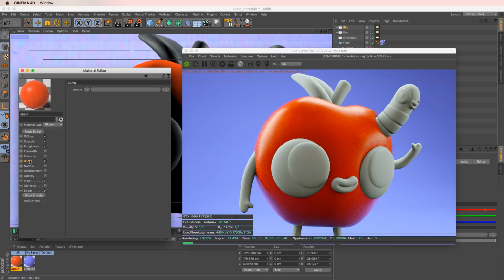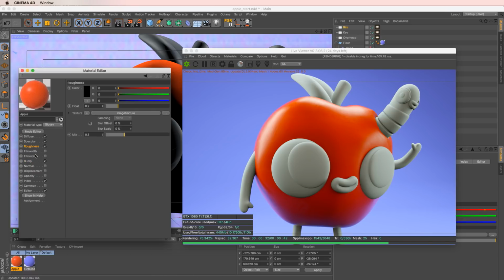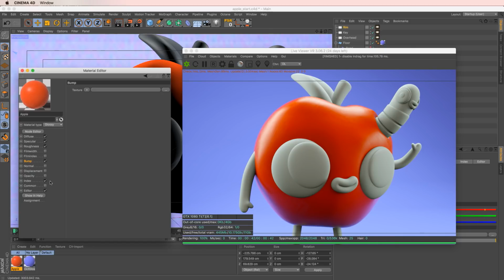Now, again, this all depends on whether you want a matte finish plastic or super shiny. But if you have an object in your office, and if you're like me, you have a ton of these vinyl toys all around, and you look up super close at a vinyl or plastic object, you can see that it's pretty rough. It's almost like there are tiny little noise bumps on your object to create that roughness. So we can create roughness in two ways. We can do it in the bump, or by blurring out our reflection.